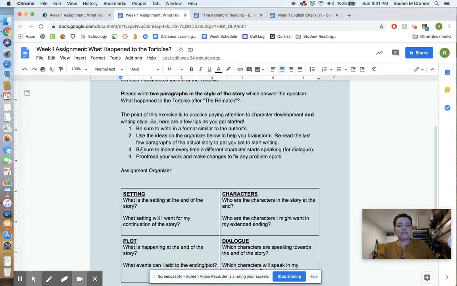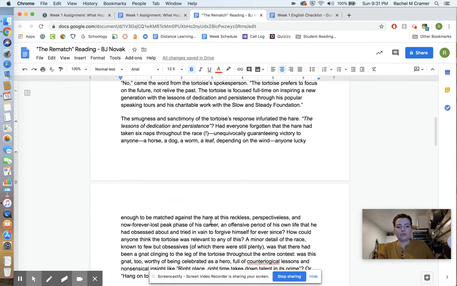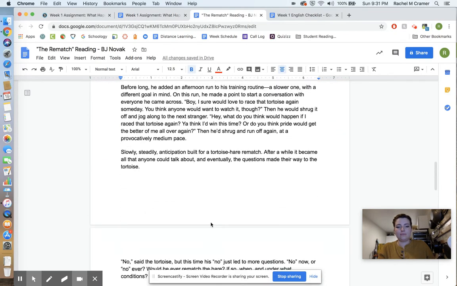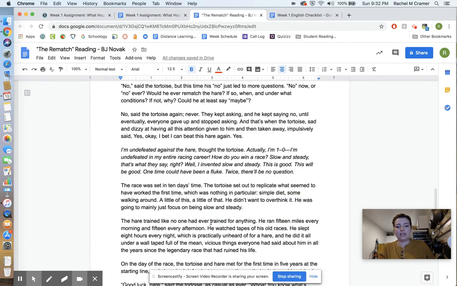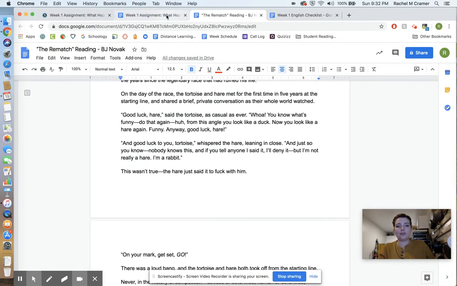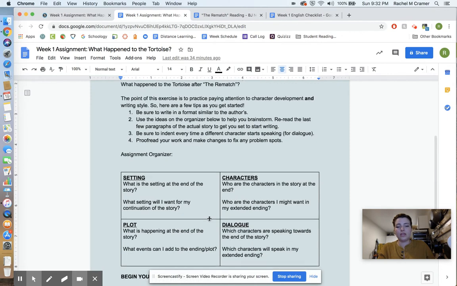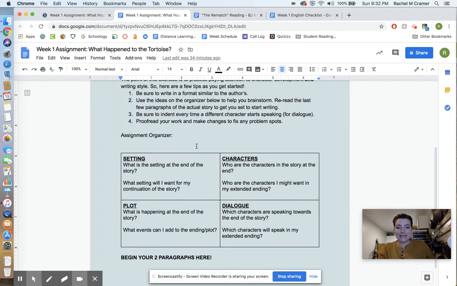3, be sure to indent every time a different character starts speaking for dialogue. So if you look over here, we don't really have too much dialogue, but if you're going to be doing dialogue in your story, you want to make sure that you indent every line where someone new is talking. Okay? And the last bit is proofread your work to make changes to fix any problem spots.